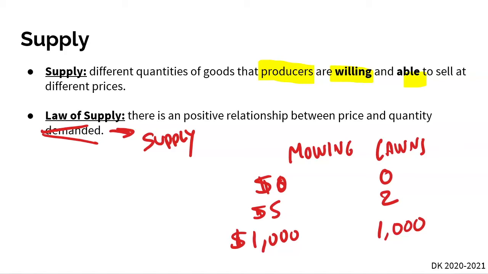So if you notice, as our price increases, or the wage that I'm willing to offer increases, the amount of workers that are willing and able to produce goods are also going to increase. And so that's what I meant by there is a positive relationship. As price increases, the quantity supplied will also increase.